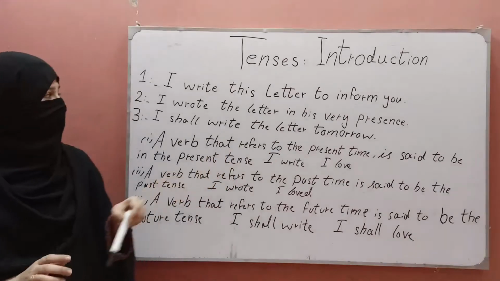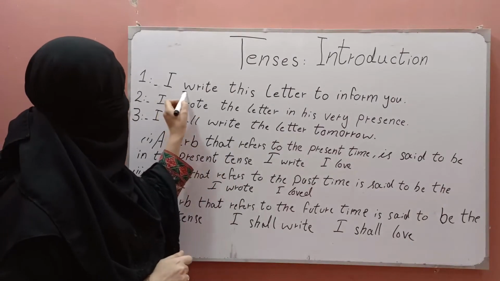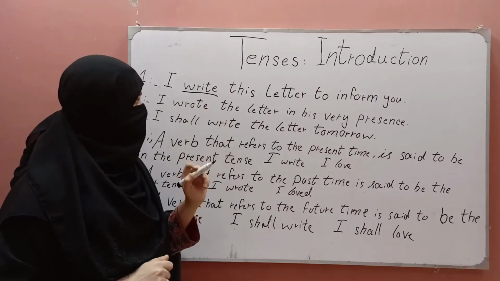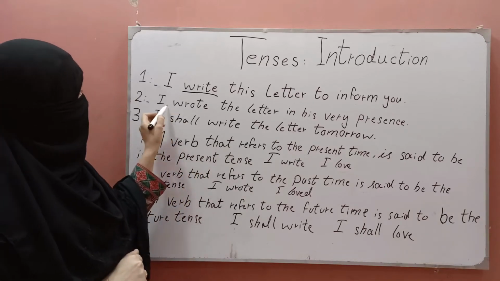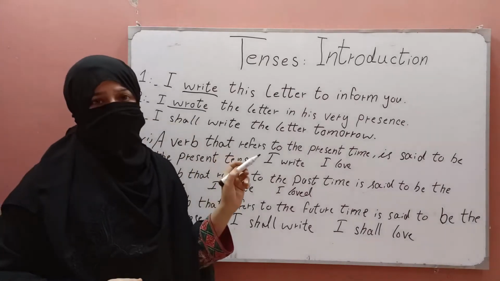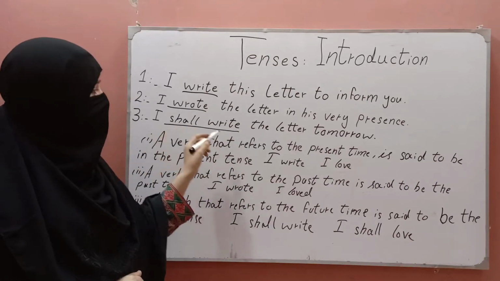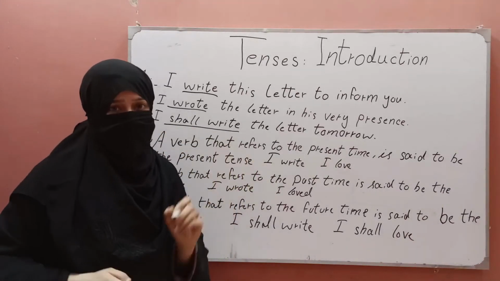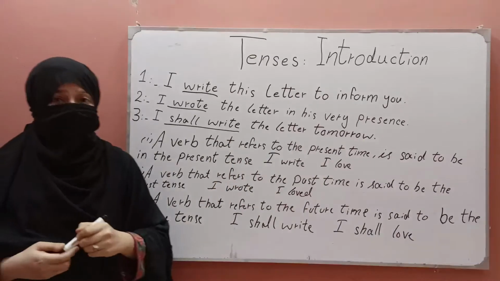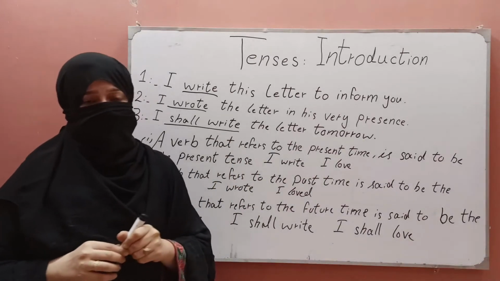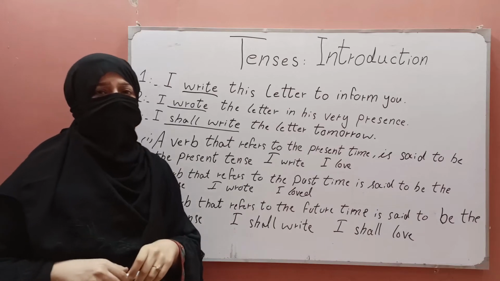In the first sentence, the verb write refers to the present time. In the second sentence, the verb wrote refers to the past time. And in the third sentence, the verb shall write refers to the future time. It means the verb may refer to present time, past time and future time.